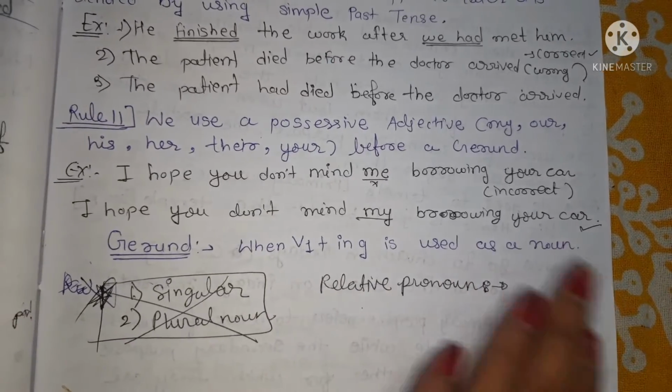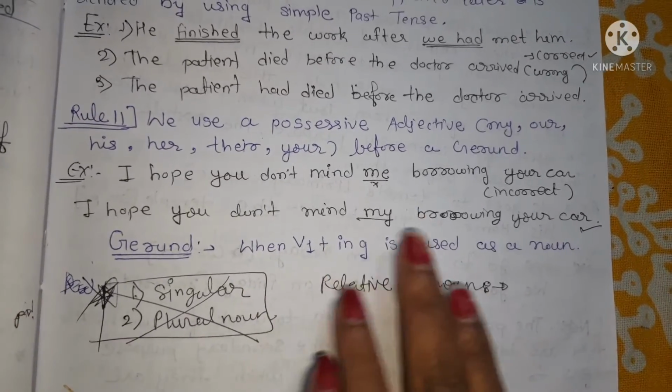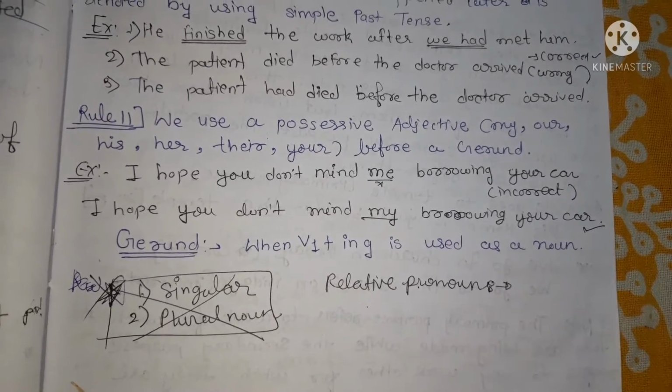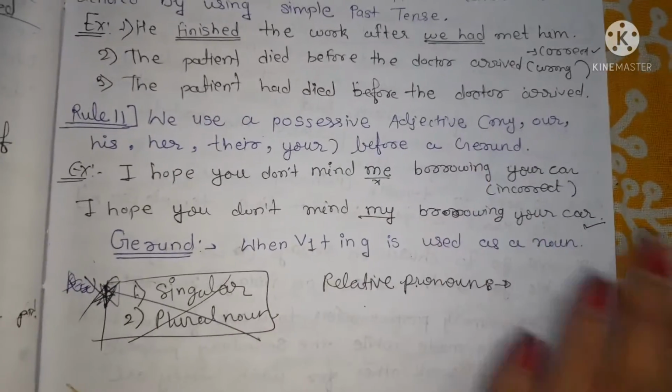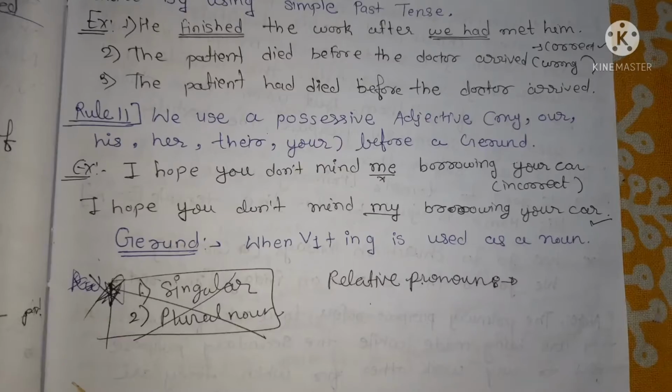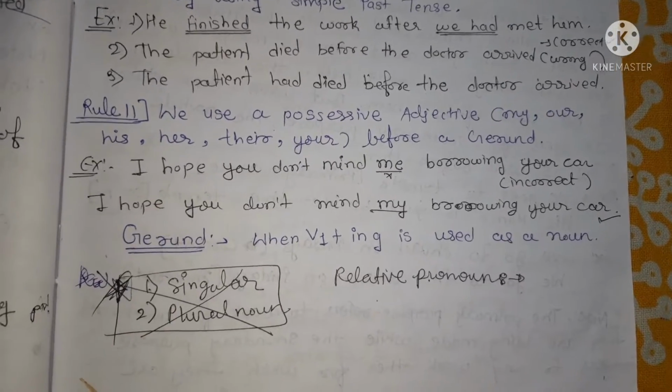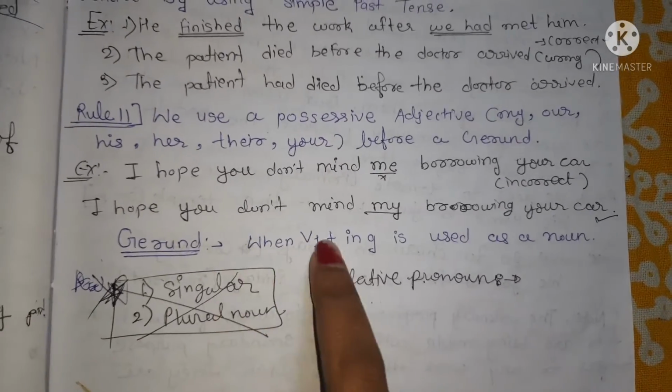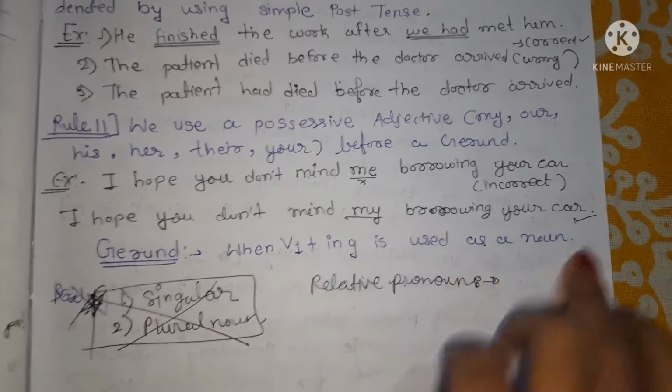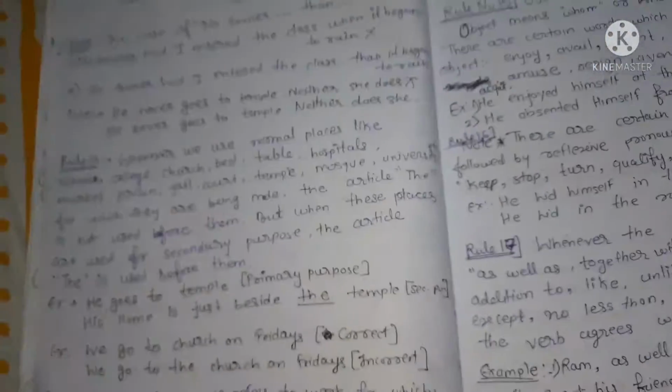I, me, my, mine. We, us, our, ours. Like that. That chart has the gerund. V1 plus ing is used as a noun. Gerund means V1 plus ing, a noun form.